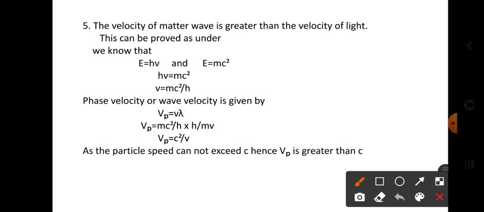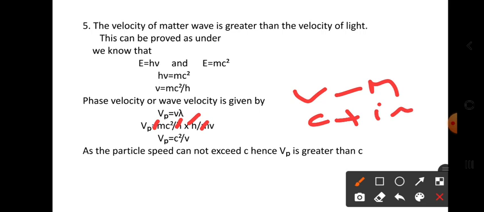Okay. So from this equation, h cancels and m cancels. The remaining thing is Vp equals c square by v, where v is the velocity of the matter wave and c is the speed of light in vacuum.